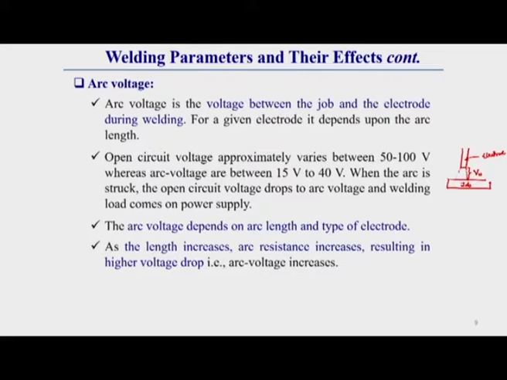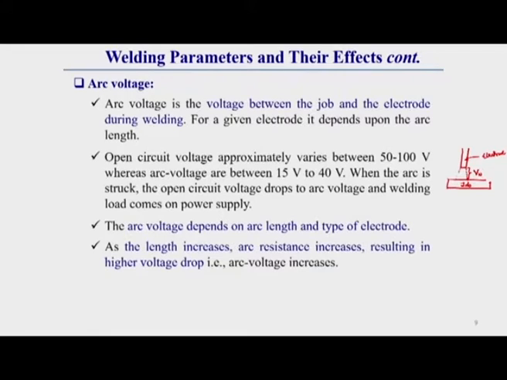Here one thing you keep in mind: open circuit voltage is the voltage supplied from the power source to the electrode when we switch on the power source, before the arc starts, to initiate the arc. No arc is there at that time. This open circuit voltage is generally higher than the arc voltage.